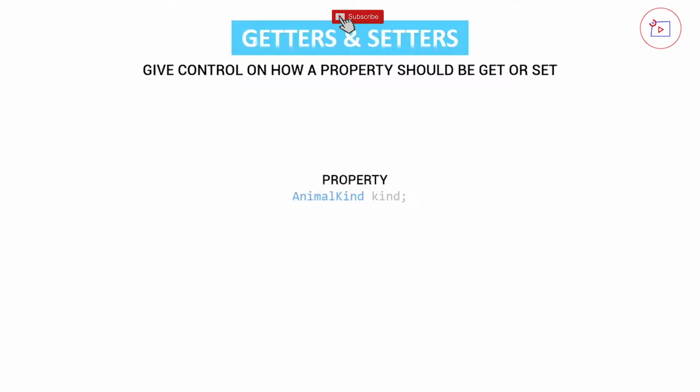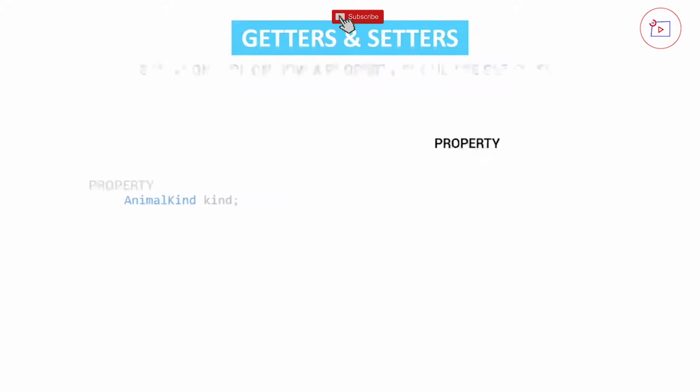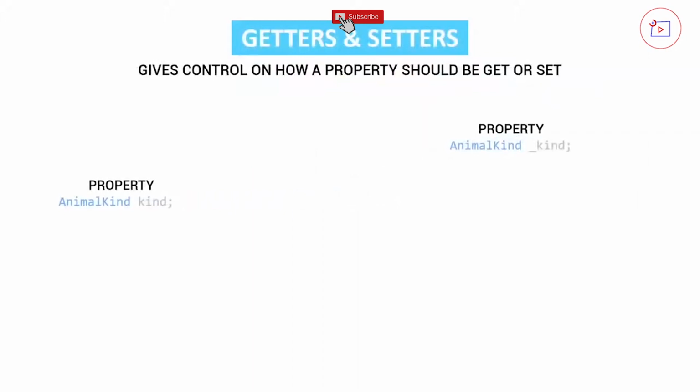That's why there's a best practice, which is called getters and setters, of course. So we have now a property animal kind, but when we use getters and setters, we use a property animal kind and we make it private. Then we create a getter, for instance, that's going to get a value out of that private value. So we have animal kind, get kind.